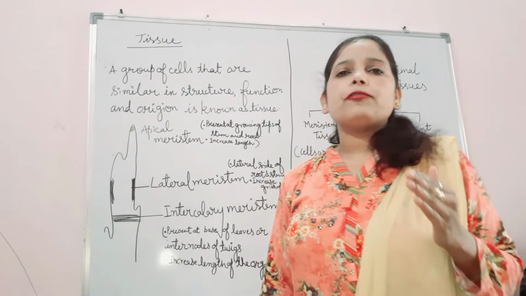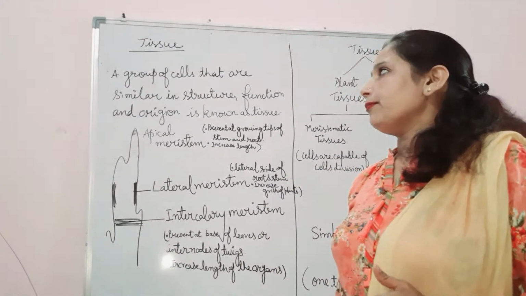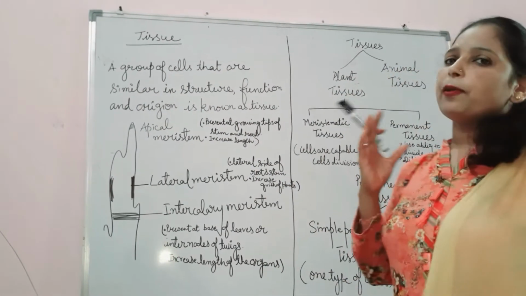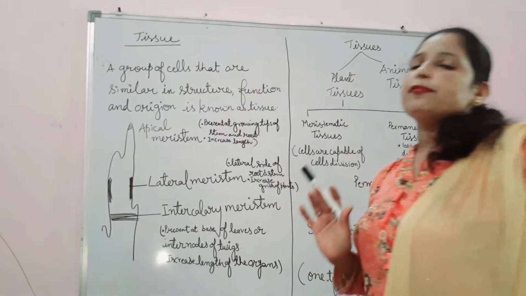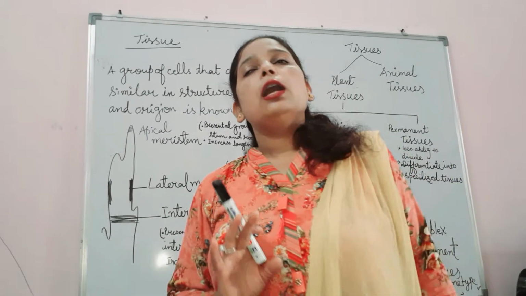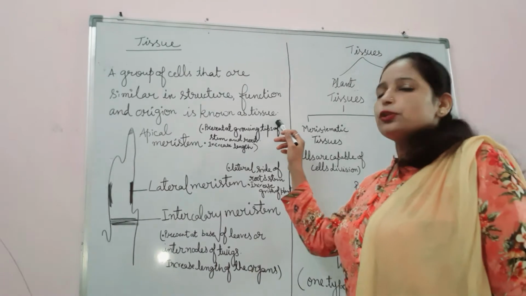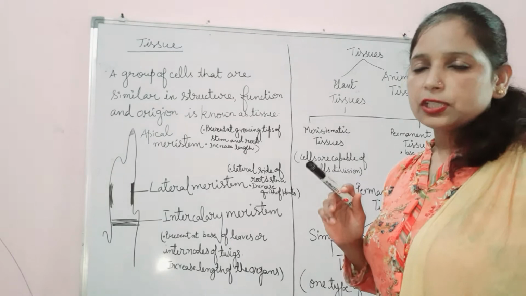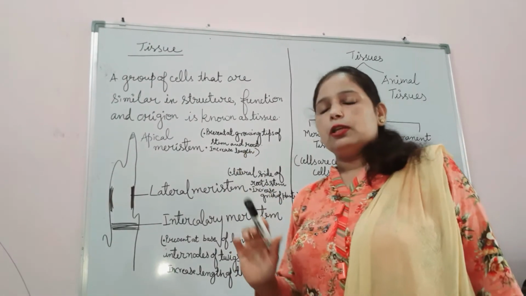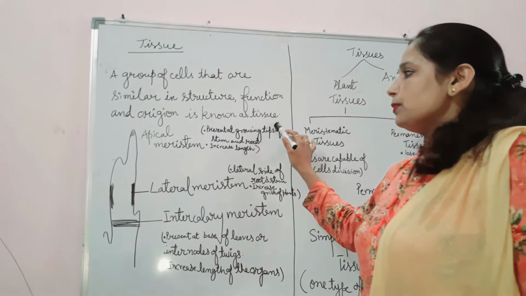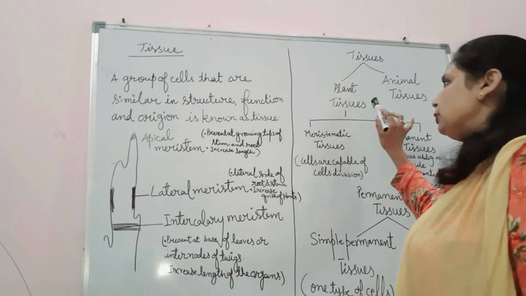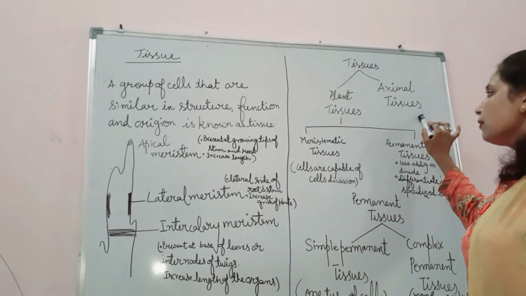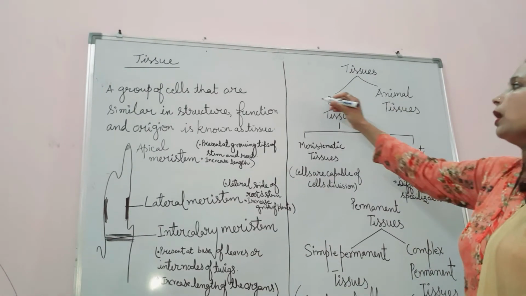The cells are the fundamental unit of life, and a group of cells that are similar in structure, perform a common function and are similar in their origin is known as tissue. There are two types of tissues in your course, which are plant tissues and animal tissues. First of all, we'll discuss the plant tissues.